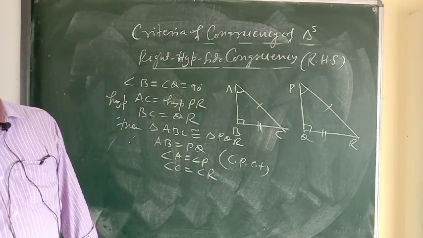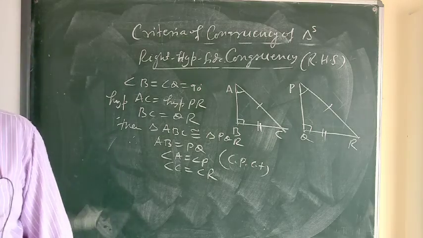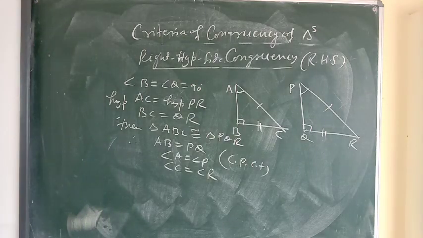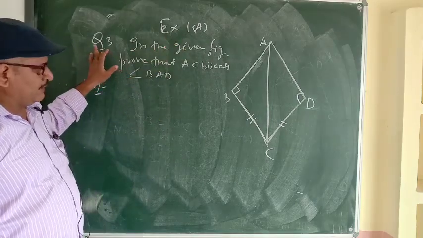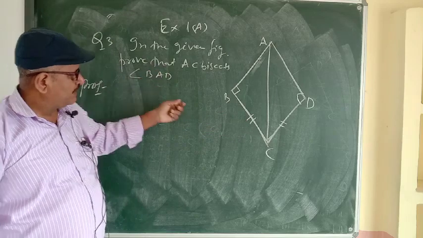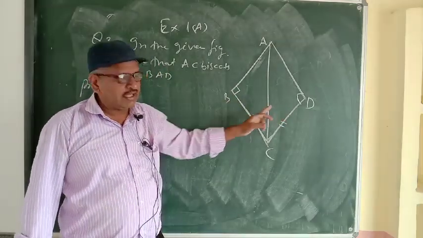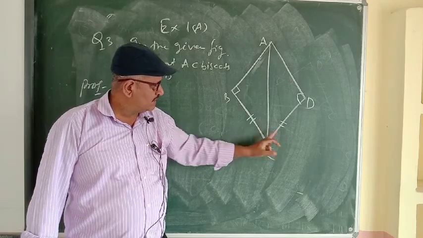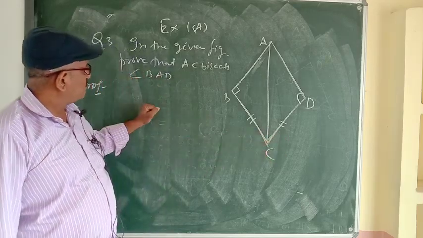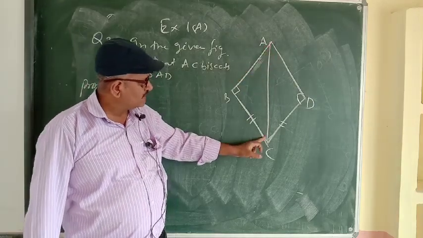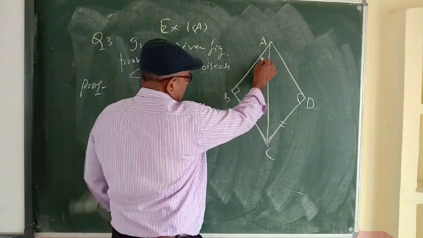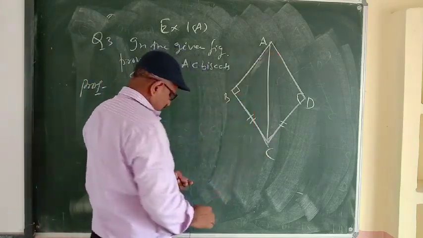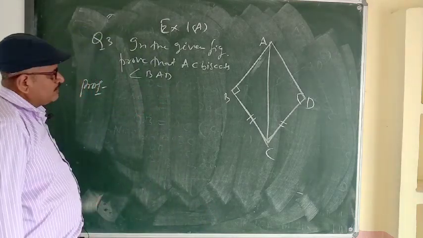Now we will discuss some problems based on the congruency of triangles. So see exercise 1A, question number 3. The figure is given. In this figure, angle B and angle D are both 90 degree. BC and CD, these two sides, are equal. We have to prove that this diagonal AC bisects angle BAD. So how can we prove it?